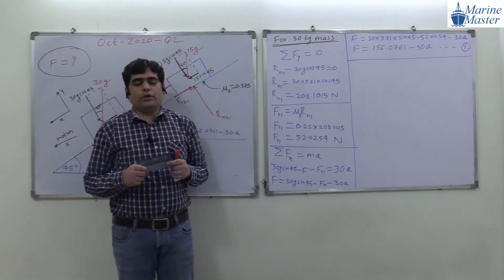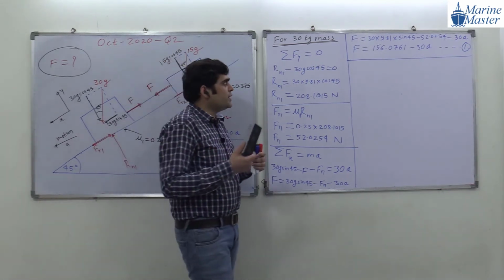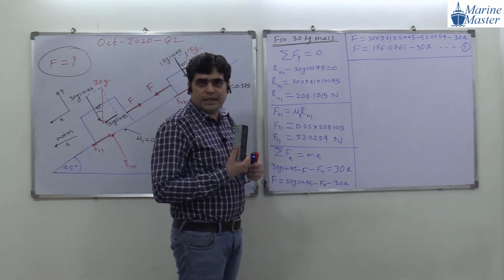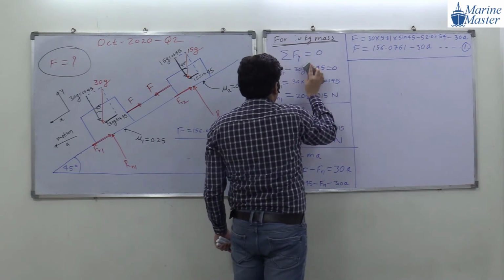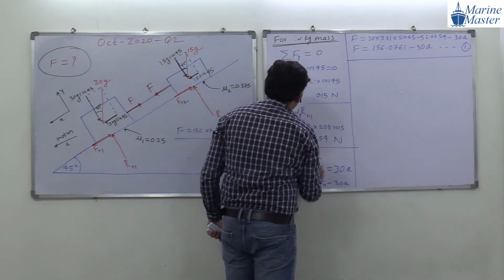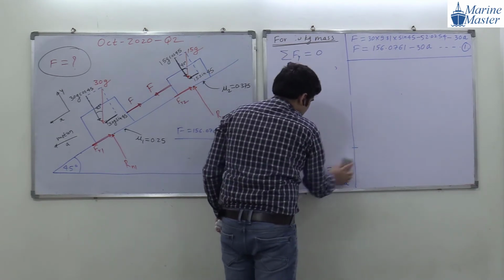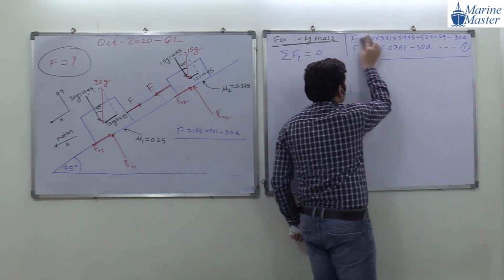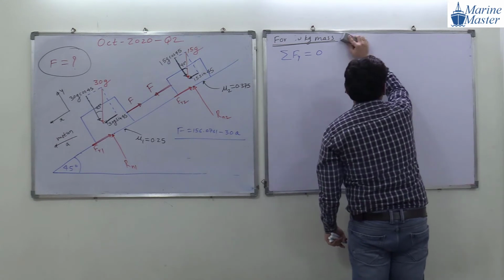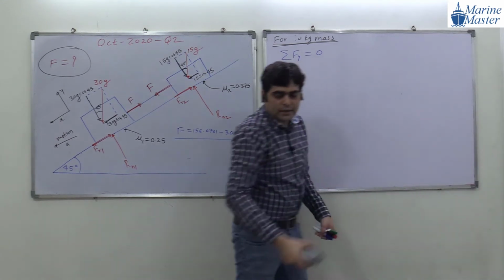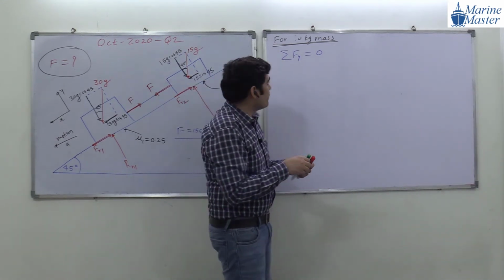Now, guys, what are we going to do? We are going to consider the 15 kg mass. Okay. So the same scenario we are going to do for the 15 kg mass. Again for the 15 kg mass we are going to derive a relation in terms of F. Okay. And then we will call it equation number 2.